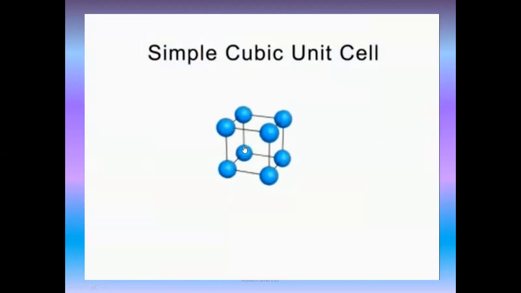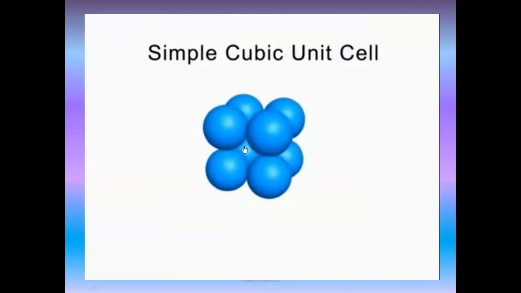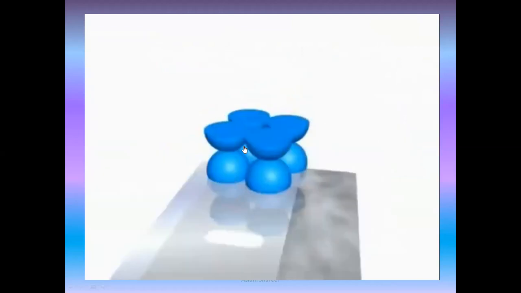The simple or primitive cubic unit cell has particles at the corners only. In reality, the particles lie as close to each other as possible. Note that the particles touch along the cube edges, but not along a diagonal in the face or along a diagonal through the body.